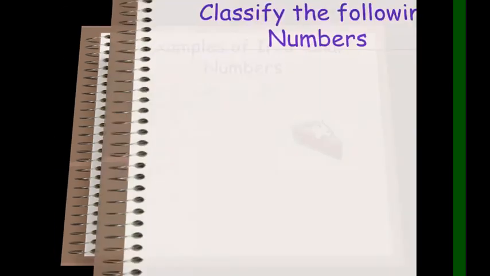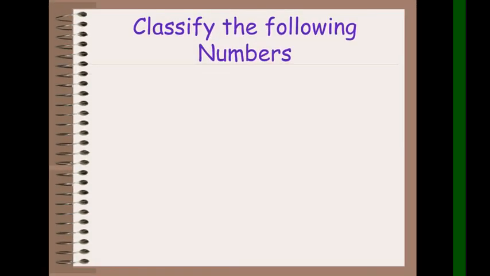Okay? Now, let's classify the following. Let's determine if the given number is a rational or irrational number. So 0, do you think it is rational or irrational? The answer is it is rational because 0 is a whole number and it's part of the rational numbers. No? So rational ang 0.